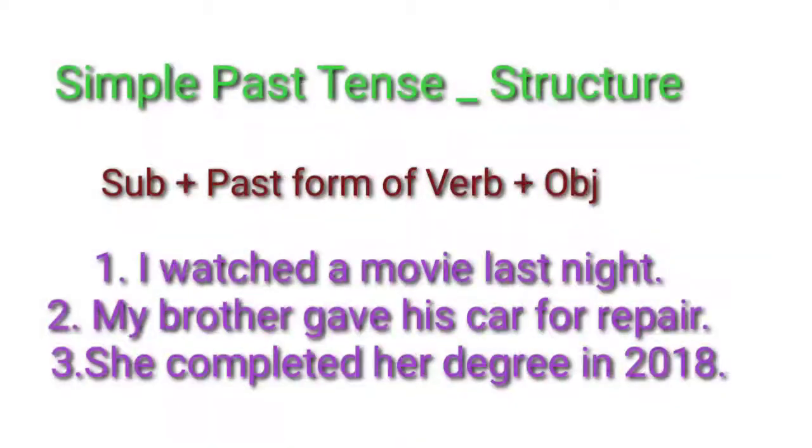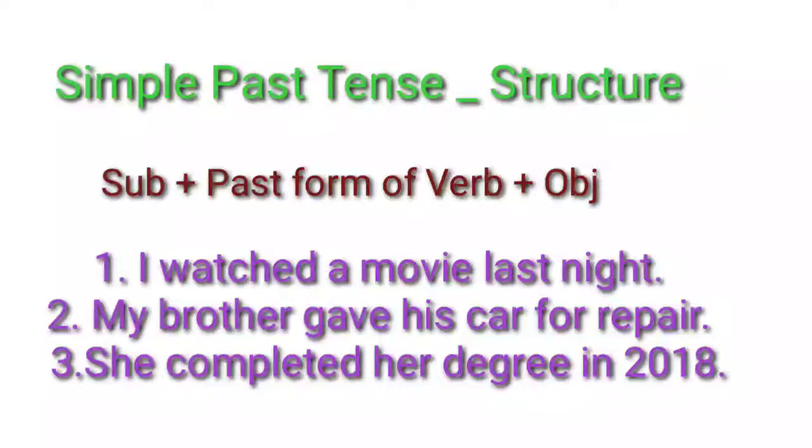Now let's observe simple past tense, its structure, and some examples. Whenever we use simple past tense, we have to use subject plus past form of verb, also called V2, plus object. If you take the examples here, I watched a movie last night. What is the verb here? Watched. See, watched is the past form of watch, right? I watched a movie last night.